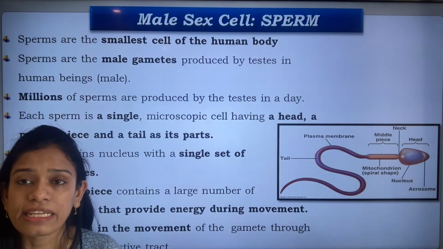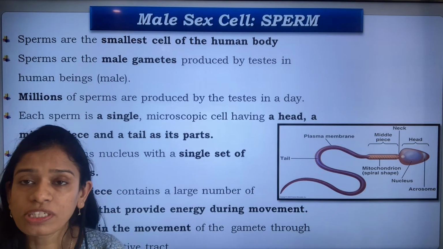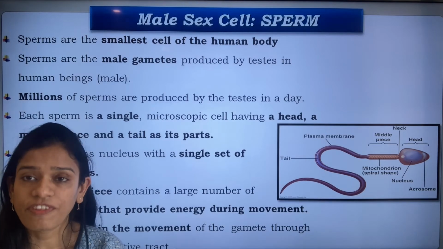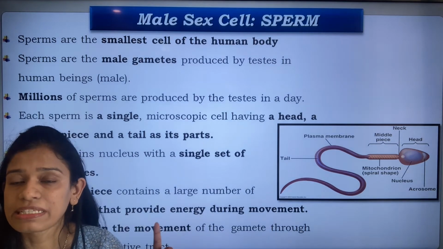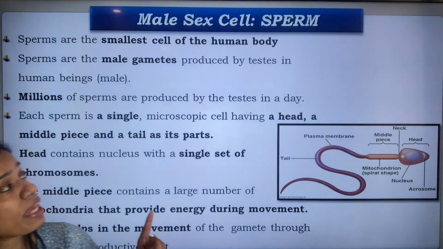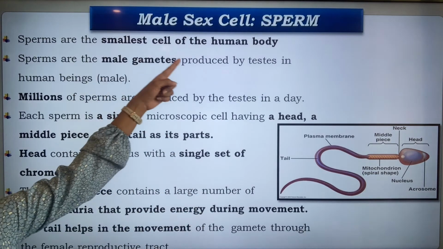The next slide is the sperm. We have talked about the sperm. This is another very important thing. This is the smallest cell present in our body. This is the smallest cell of the human body.